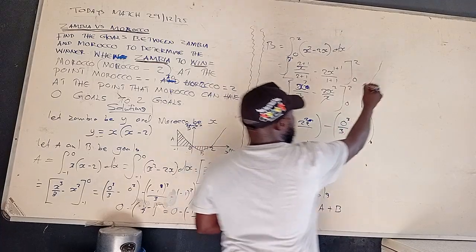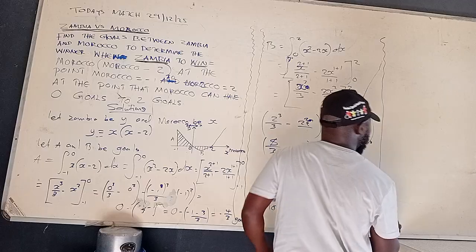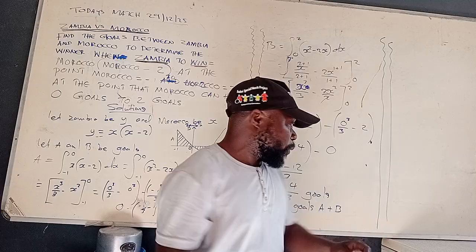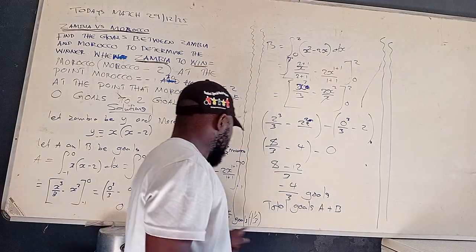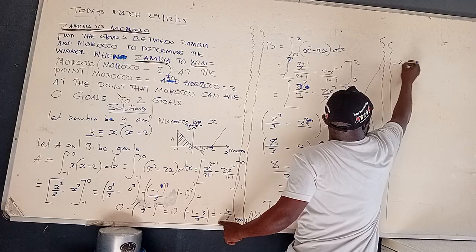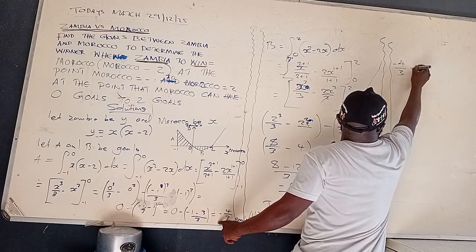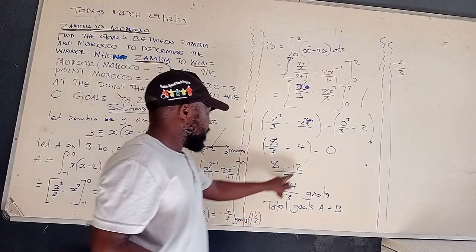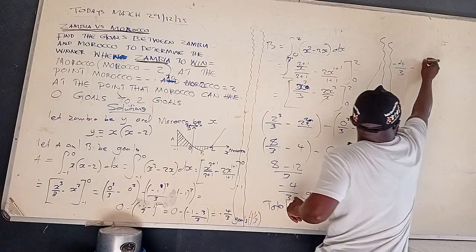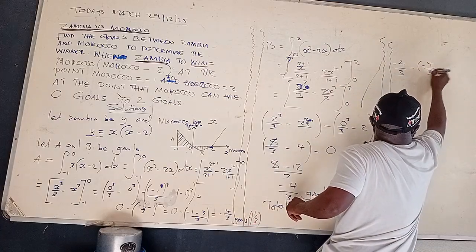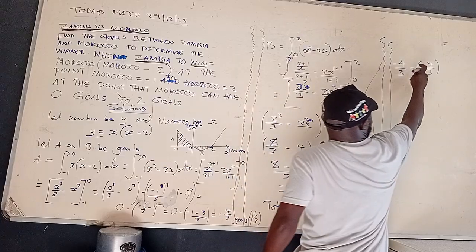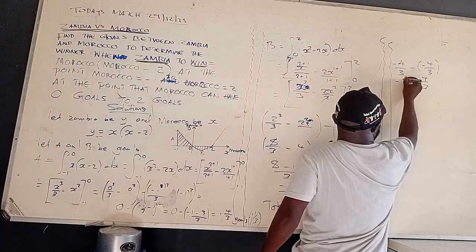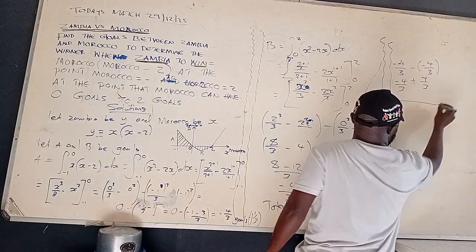Okay, so we can continue at this moment here. We can continue, ladies and gentlemen, fans of Zambian football. So there is A. What is the goal for A? Which is -4 over 3. Minus. What is the goal for B? For B is -4 over 3 as well. So we open the bracket, -4 over 3, close bracket there. So if you multiply negative times negative, that will give us positive. We have 4 over 3. Here we have -4 over 3.